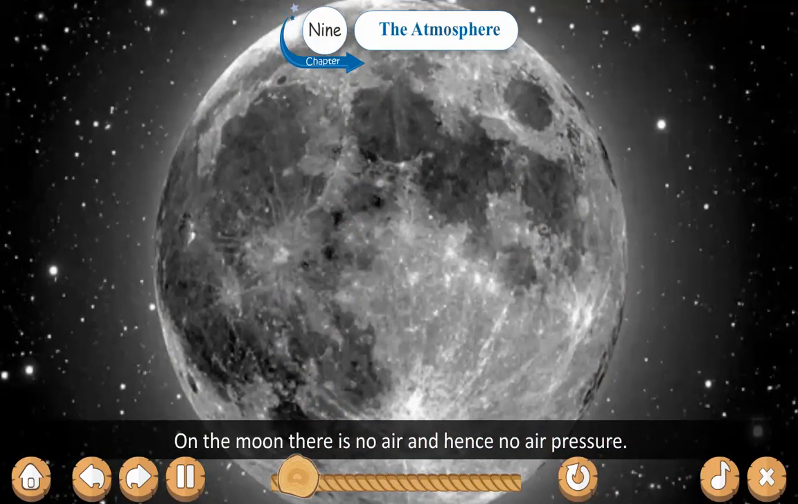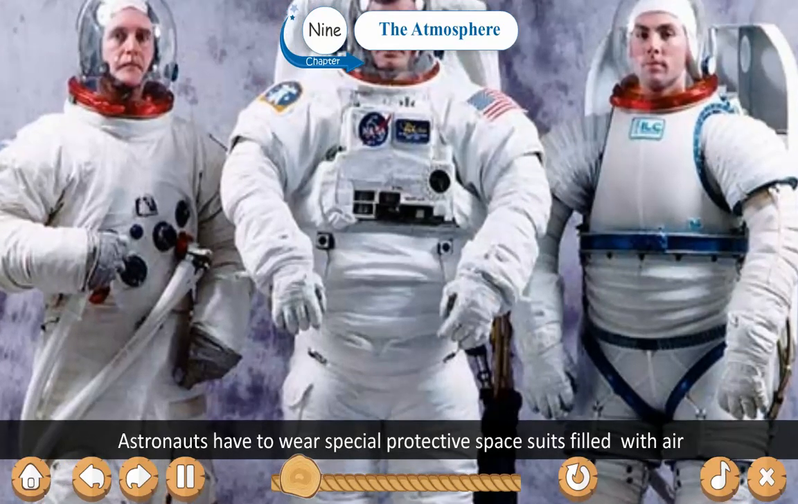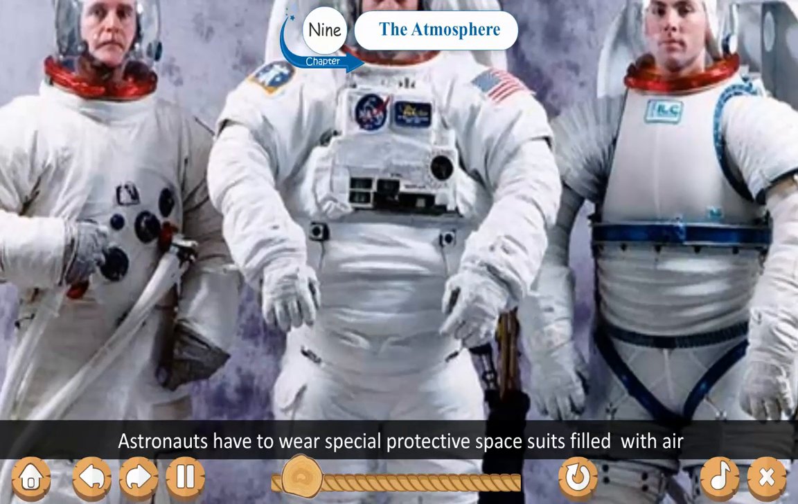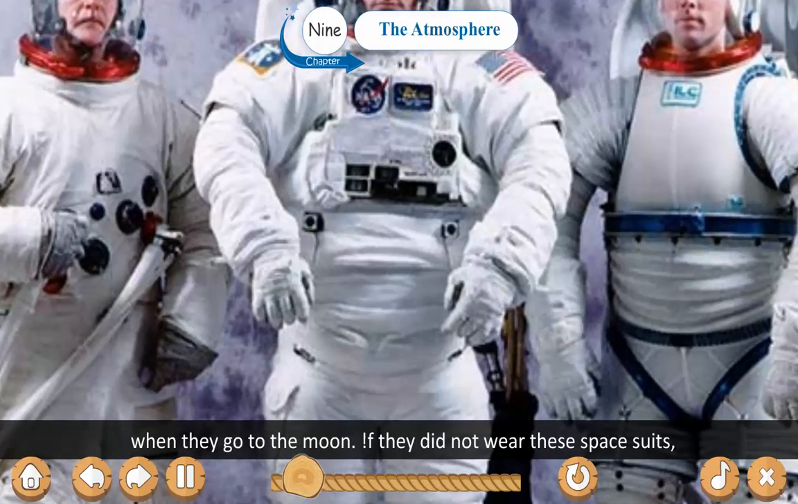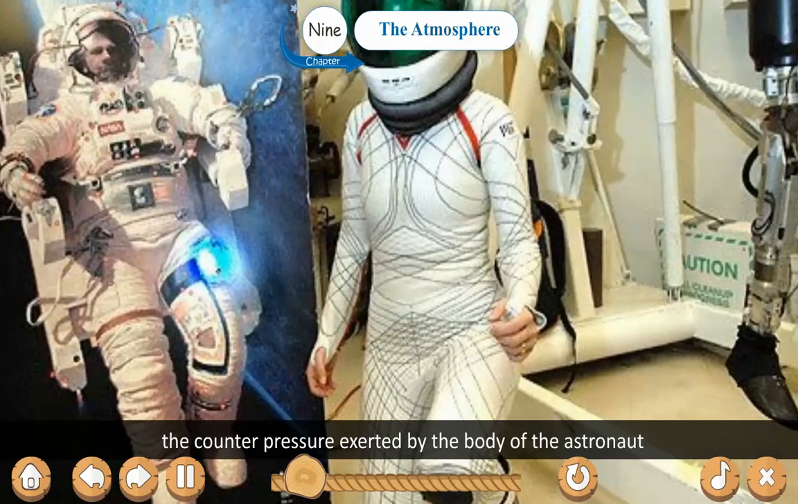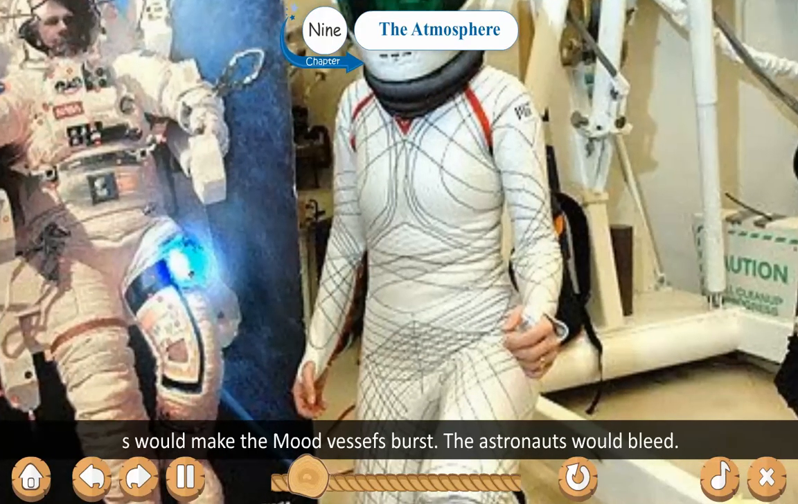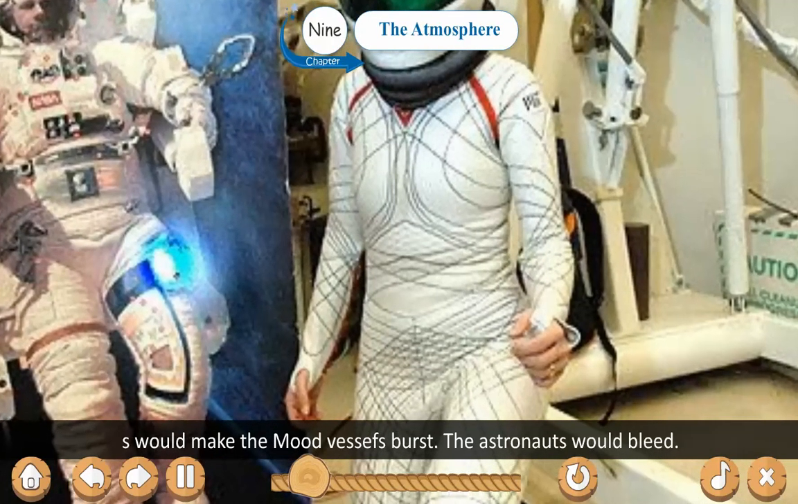On the moon, there is no air and hence no air pressure. Astronauts have to wear special protective space suits filled with air when they go to the moon. If they did not wear these spacesuits, the counter pressure exerted by the body of the astronauts would make the blood vessels burst. The astronauts would bleed.